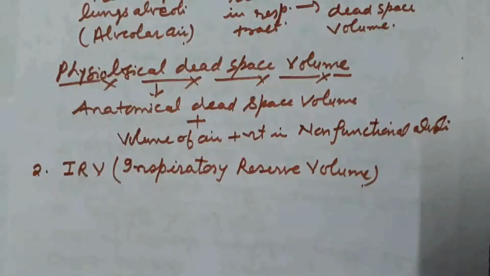What is inspiratory reserve volume? It is the additional volume of air a person can inspire by a forcible inspiration. This is called inspiratory reserve volume.